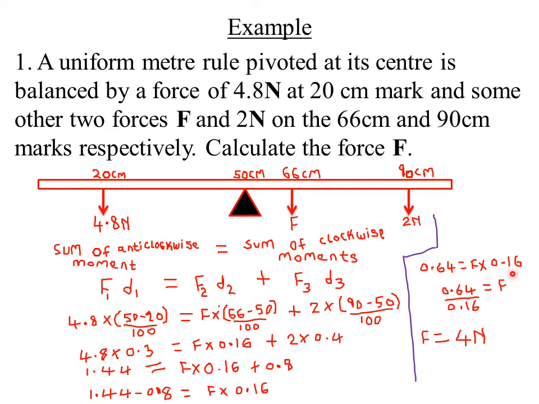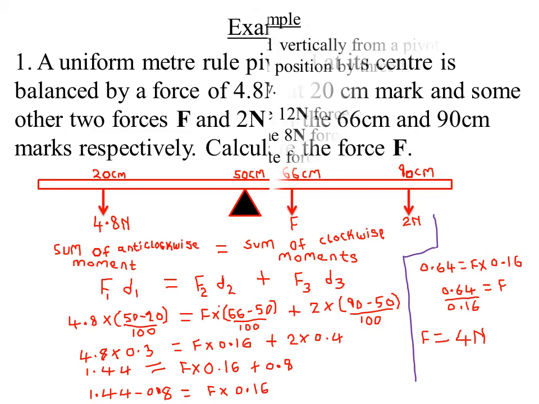So if I divide both sides by 0.16, I'll have F being equal to 0.64 divided by 0.16. So if I divide, you actually get 4 Newton. So you get 4 Newton.